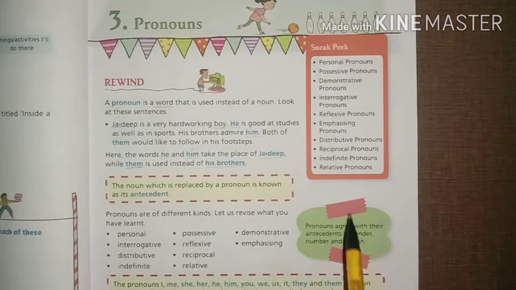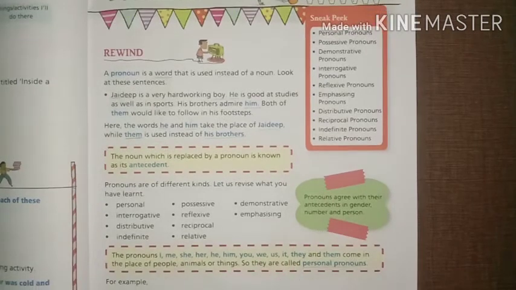What is antecedent here, beta? Pronouns agree with their antecedents in gender, number and person. Note that we use they when the pronoun is the subject of the verb and them when the pronoun is an object. They is used as a subject and them is used as an object. I hope beta you understand it.